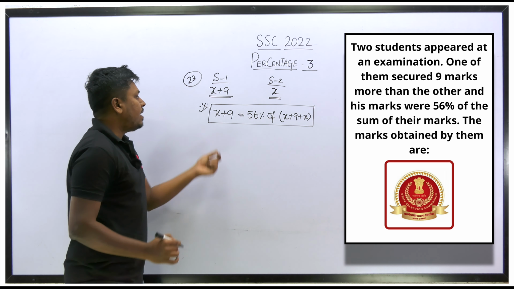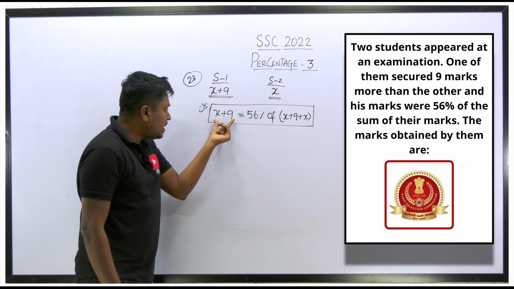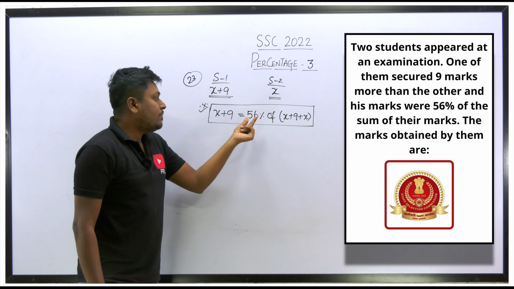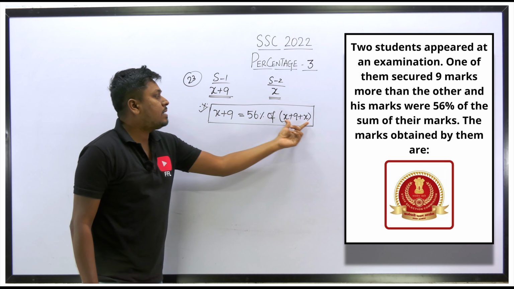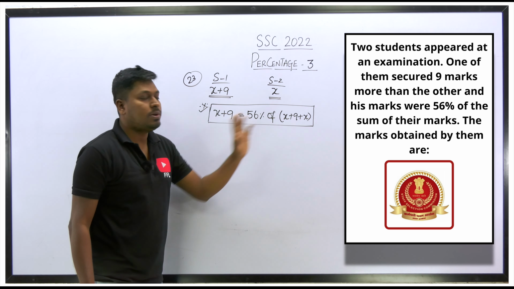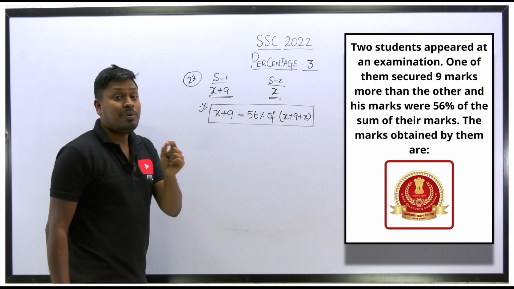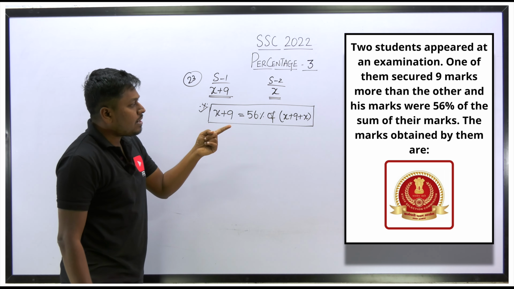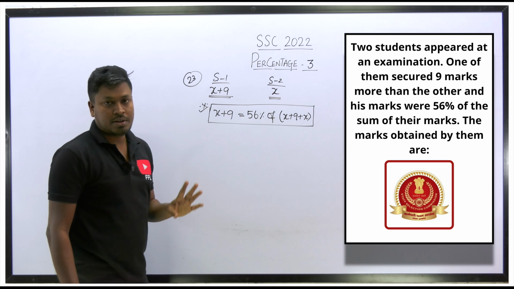Just see, one student scores 9 marks more than the other. So that student's mark is equal to 56 percentage of the sum of their marks. The sum of their marks is nothing but the total of student 1 and student 2's marks. Understood? Now we need to solve the question and find the value of x. So what is our target? Our target is to find the marks obtained by them, so both the students' total marks, right?